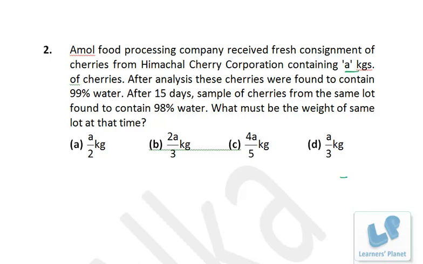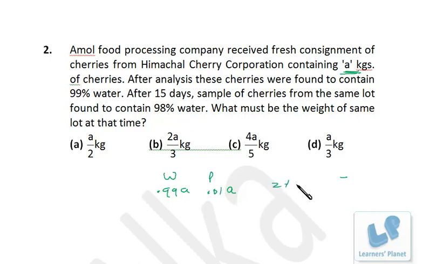Pretty simple problem, friends, and so many times this sort of problems have been asked in CAT exams. So just listen to me carefully and you try it on your own also. Pretty simple problem it is. So initially the total quantity is 8 kilogram. Okay, and the water is actually 0.99 of A and pulp is 0.01 of A, right? After 15 days the quantity of pulp is 2%, right? But in both the cases the quantity of pulp will remain same.